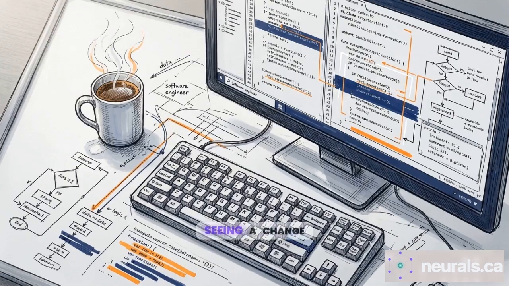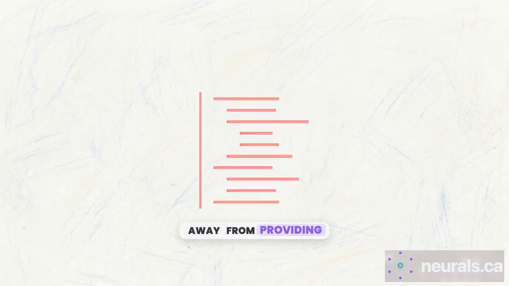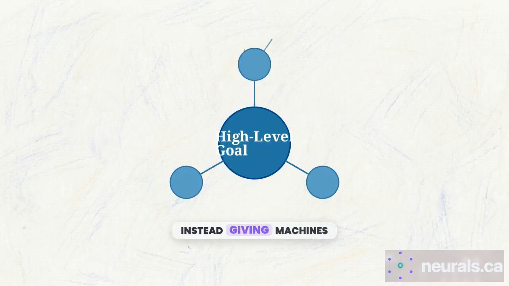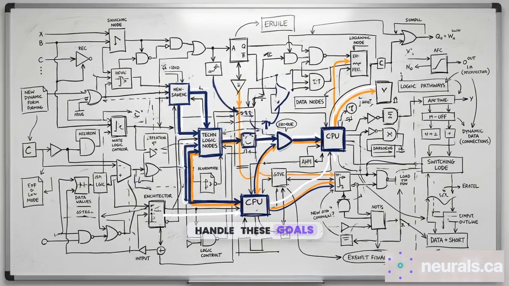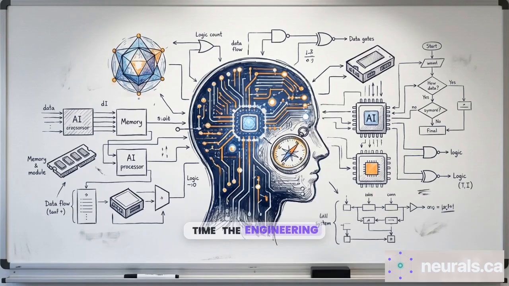We are currently seeing a change in how we interact with computers. We are moving away from providing exact instructions and instead giving machines high-level goals. Building software that can handle these goals requires a new type of architecture, one designed to adapt to the environment in real time. The engineering solution to this problem is the autonomous agent.